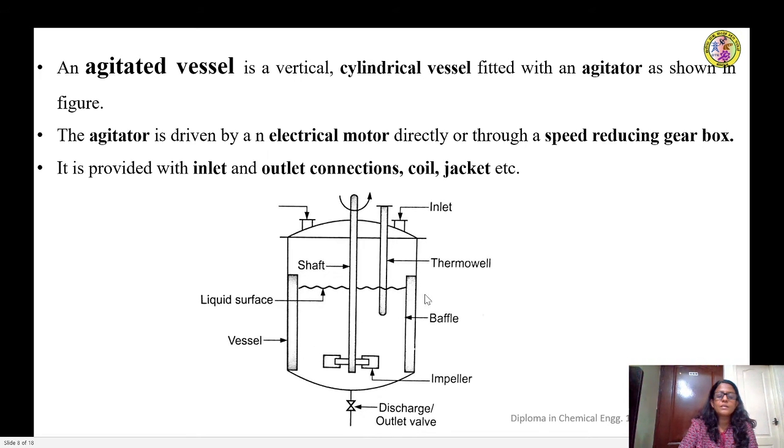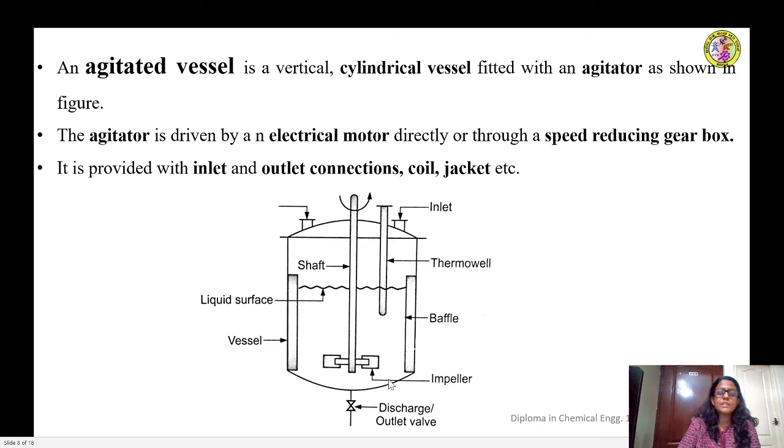These are nothing but flat strips of wood that are usually attached to the wall of the vessel, extending from the outer wall to the inner side of the agitated vessel. We will discuss these baffles in detail in later discussions. Right now we just understand that a baffle is the part provided in an agitated vessel in order to prevent swirling and vortex formation, which lead to insufficient mixing of the liquid or insufficient agitation.